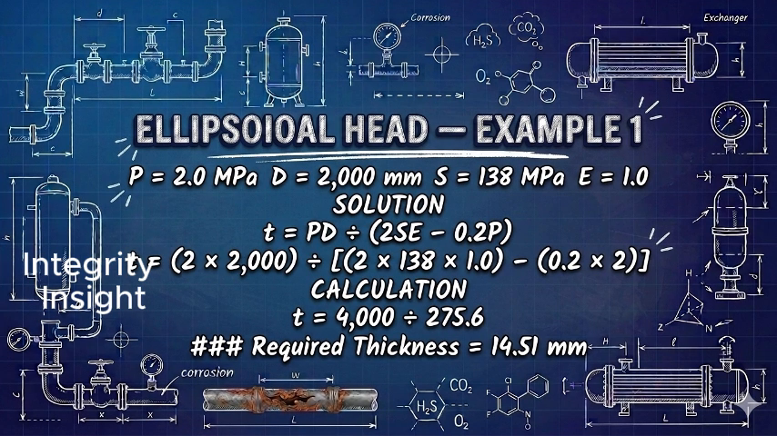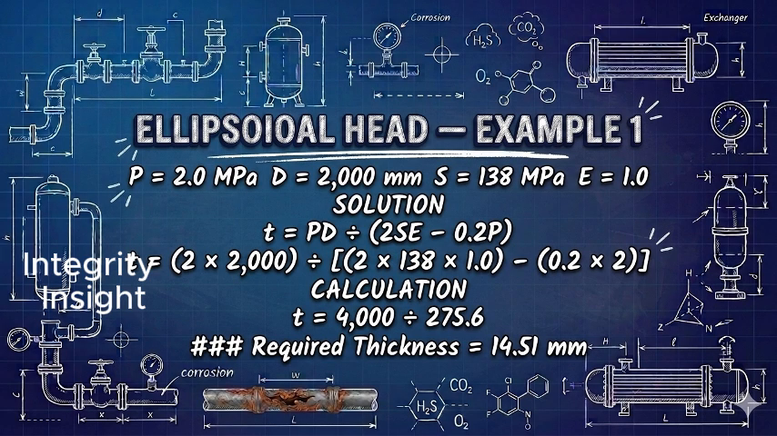The pressure is 2 megapascals. The inside diameter is 2,000 millimeters. The allowable stress is 138 megapascals. The joint efficiency is 1.0. Using the equation, T equals PD divided by 2 SE minus 0.2 P. Substituting the values, T equals 2 multiplied by 2,000 divided by 2 multiplied by 138 multiplied by 1.0 minus 0.2 multiplied by 2.